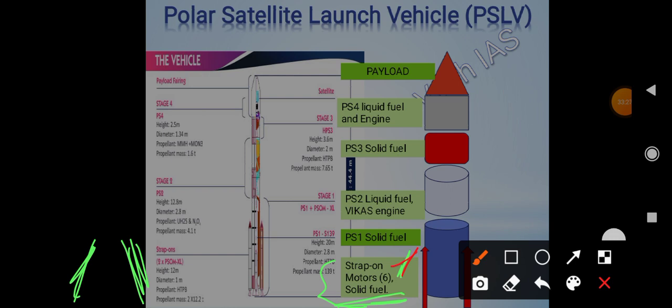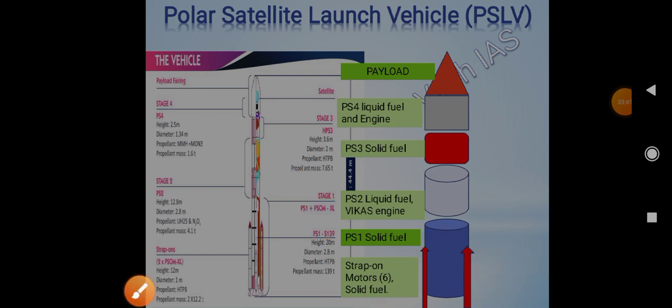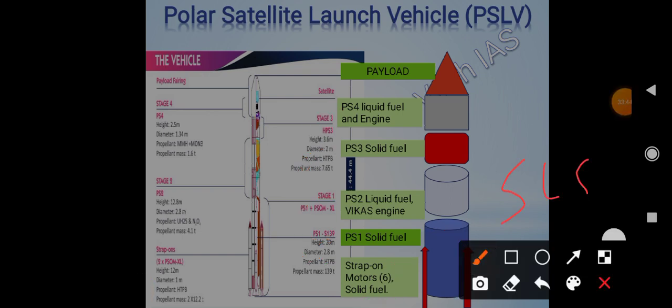And then the first stage, it has 4 stages as discussed. PS1, the first stage, had solid fuel. Then the second one had liquid fuel, and then it was solid, and then it became liquid. So remember it as SLSL. Okay, solid for first stage, then liquid, then solid, then liquid, right? Then the engine was Vikas. Vikas here means Vikram Ambalal Sarabhai. So Vikram Sarabhai, Vikas engine. But the fuel was liquid. Okay, so this much you have to remember.